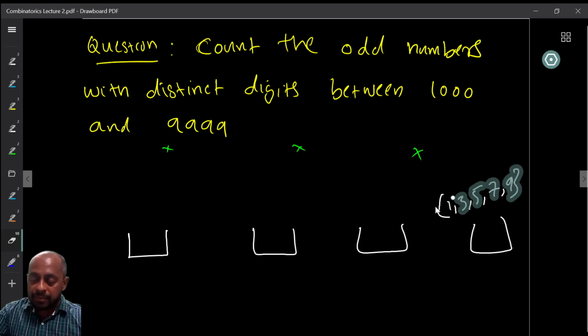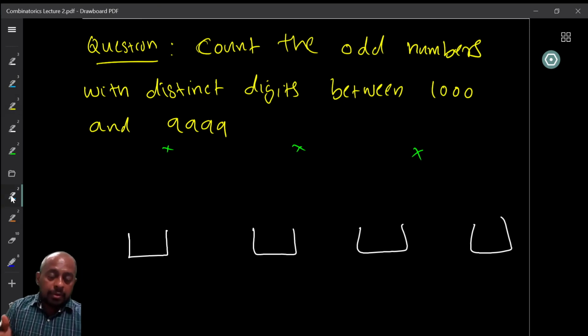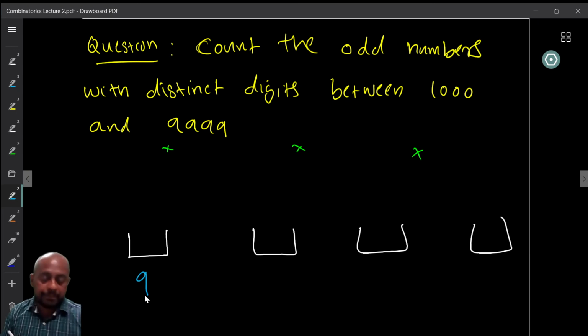Suppose we did it in the other order, okay? Suppose we started with the order as follows. I'm going to look at 4-digit numbers. I have these 4 possible positions. The first position can be any of the numbers 1 to 9 because it cannot be 0. So I have 9 choices here.